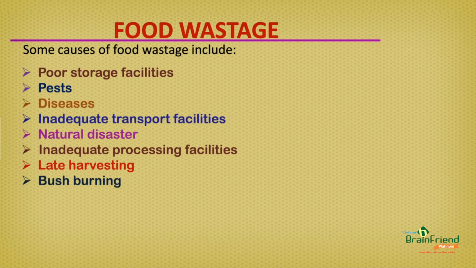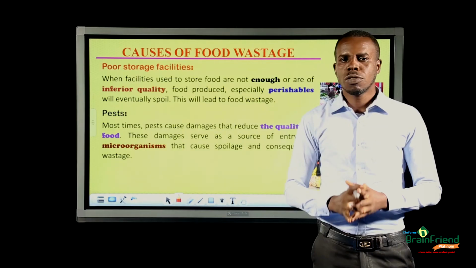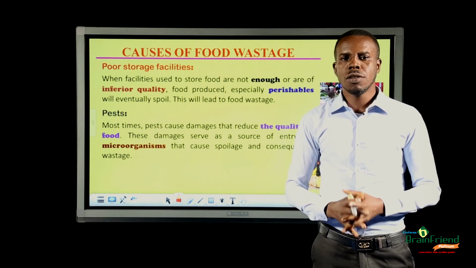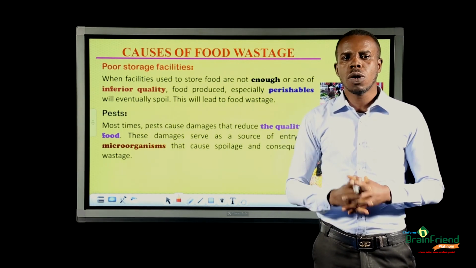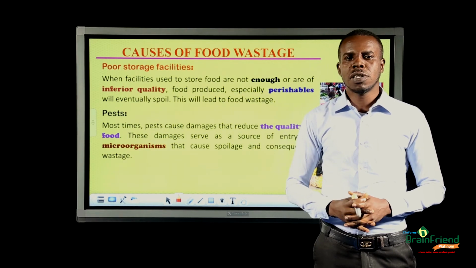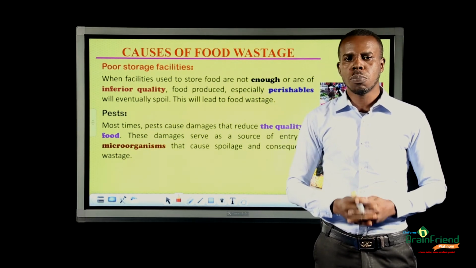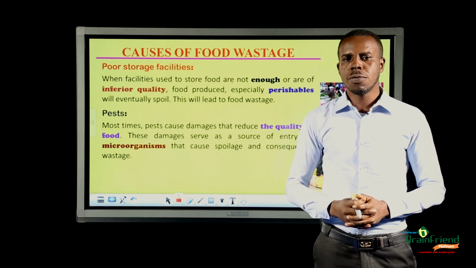Some of the causes of food wastage include poor storage facilities, pests, diseases, inadequate transport facilities, natural disaster, inadequate processing facilities, late harvesting, and bush burning. Briefly, let us look at each of these causes. When storage facilities are not enough or are made of inferior quality, food produce, especially perishables, will eventually spoil, and this could lead to food wastage.